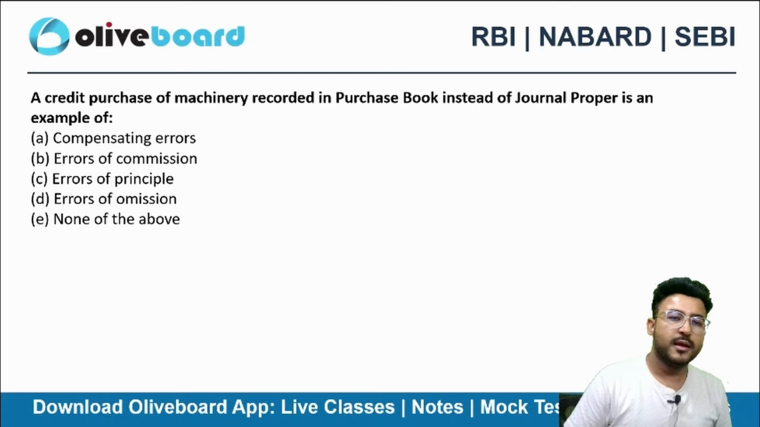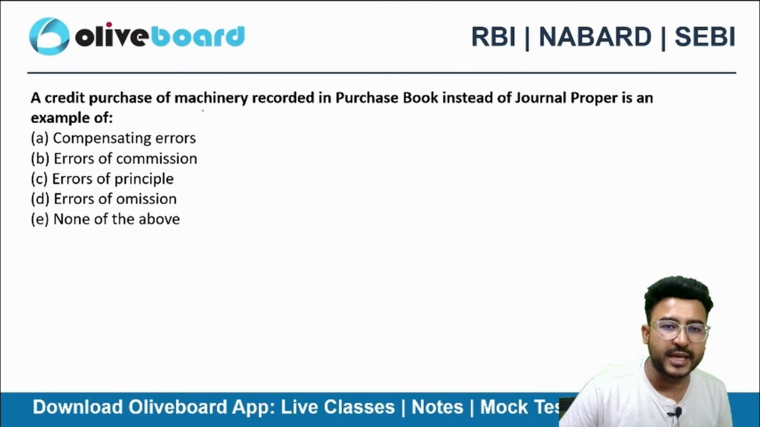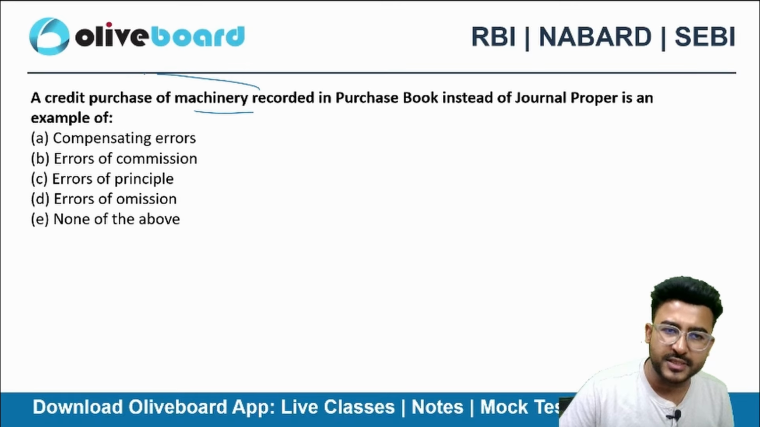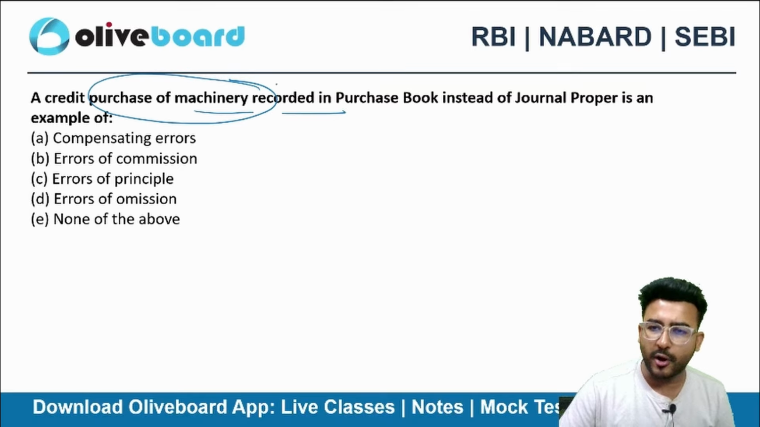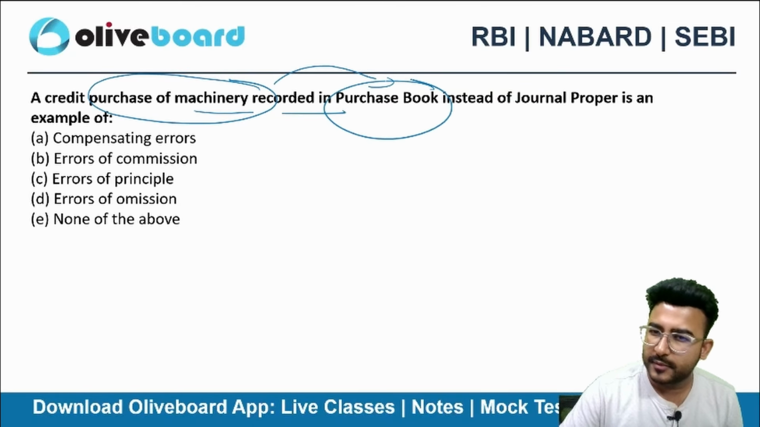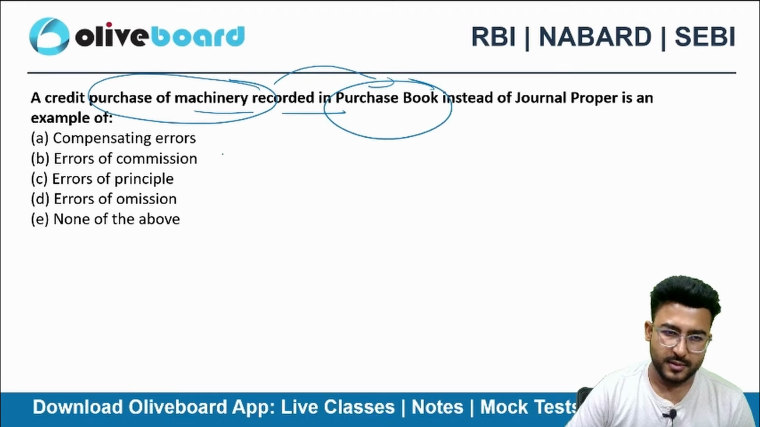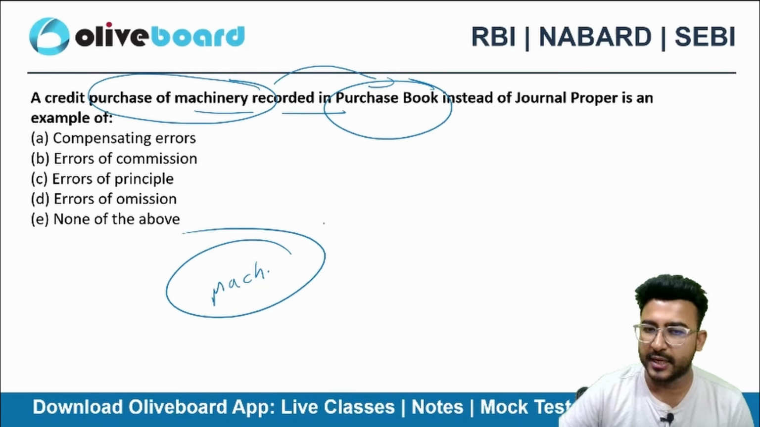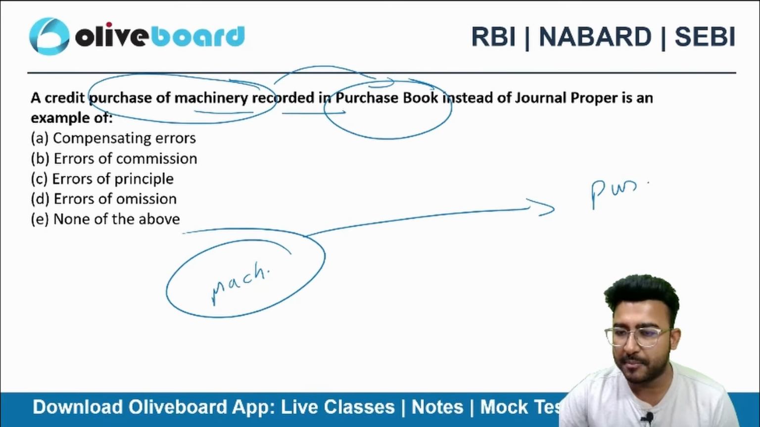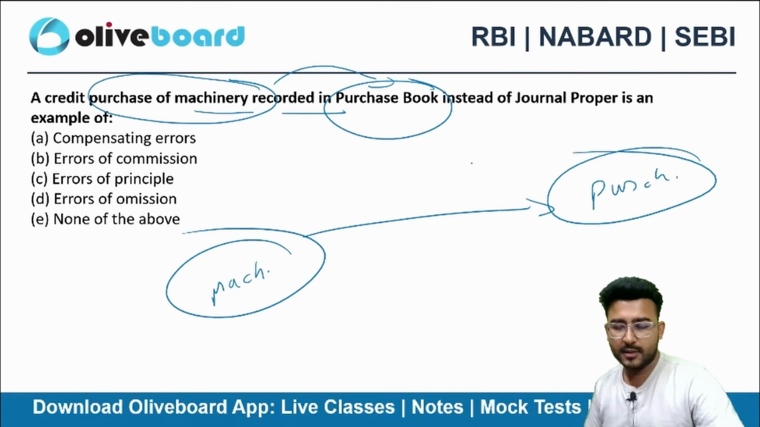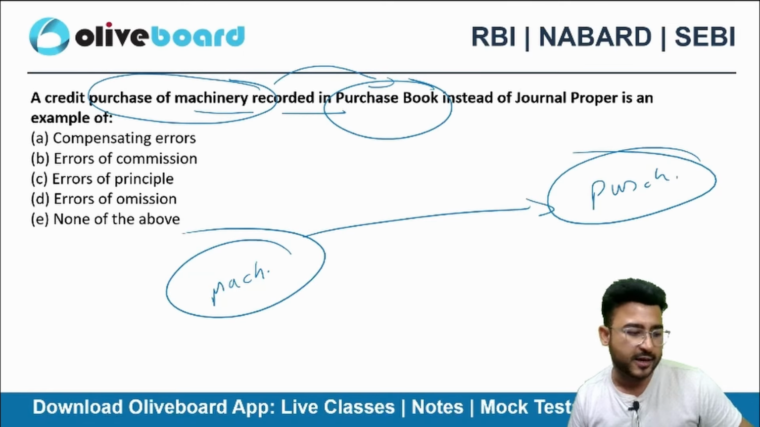Next one, a credit purchase of machinery. I actually purchased a machine, and it is recorded in the purchase book instead of journal proper. It is an example of what kind of error? Actually, this is a machinery. And I have recorded this in a purchase book. What kind of error is this?